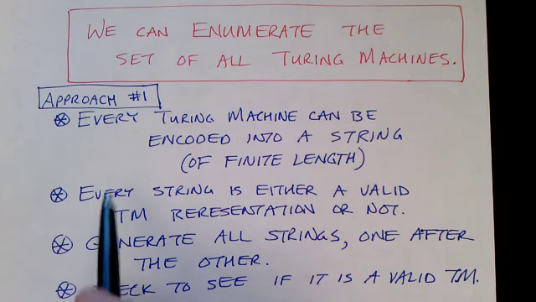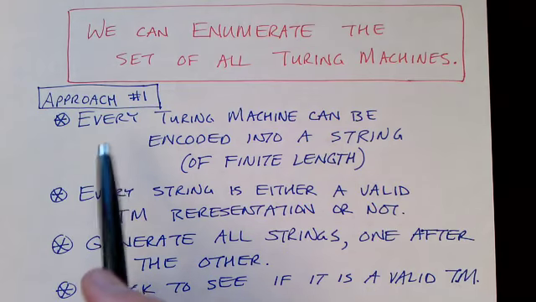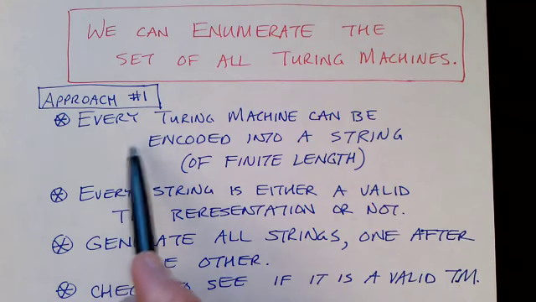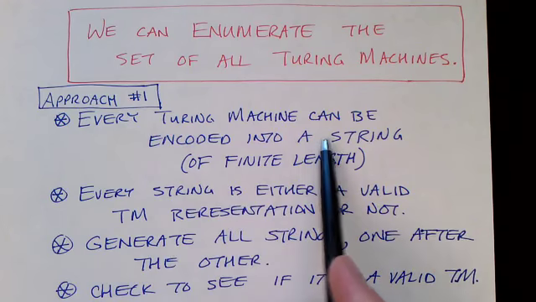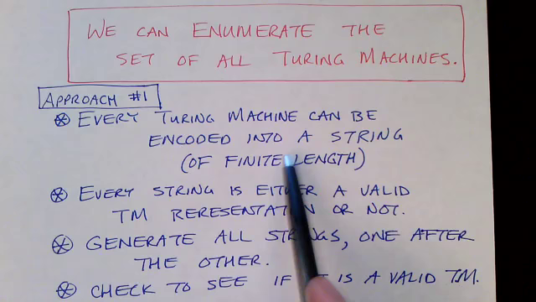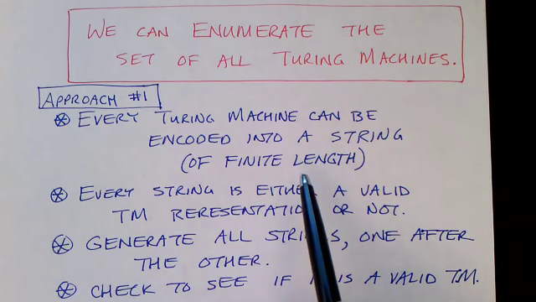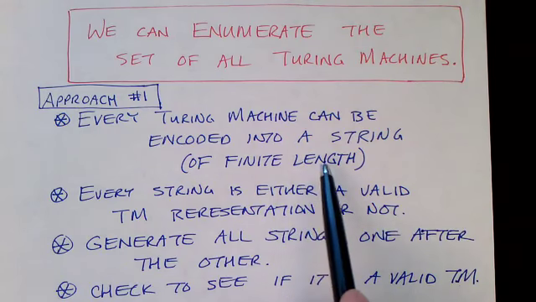How can we do this? Well, there are a couple different approaches, and both are equally valid. But we can encode a Turing machine into a string, and the strings have finite length. And we might even encode them into a string of ones and zeros.